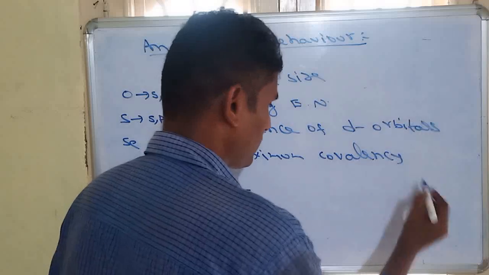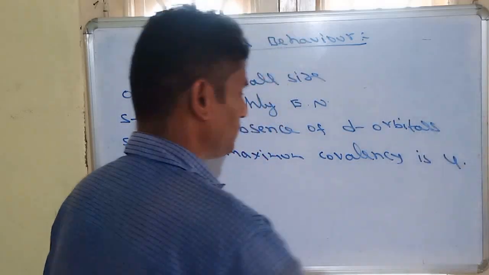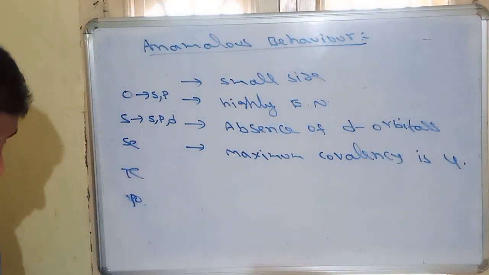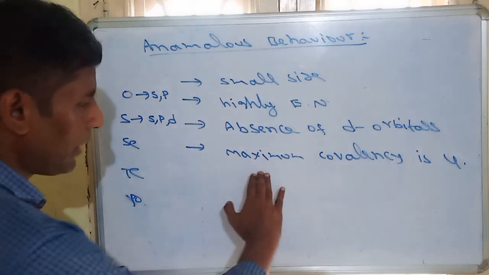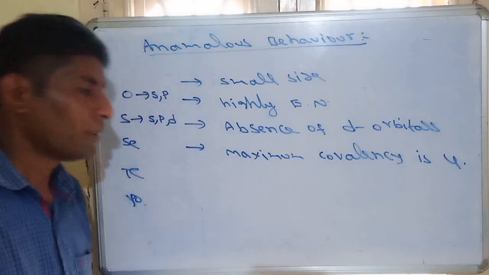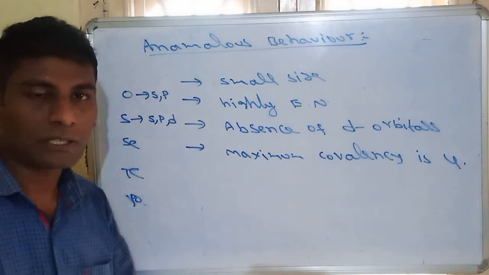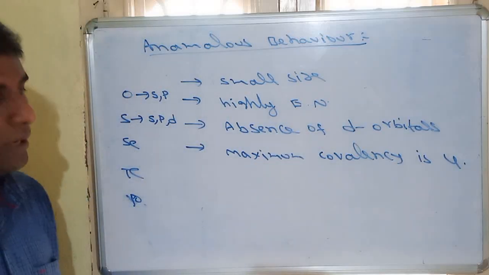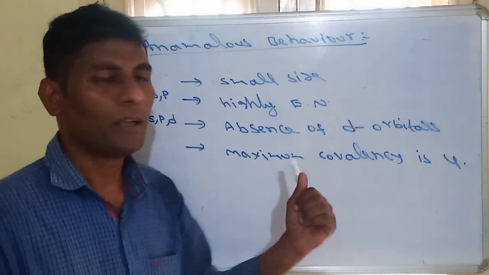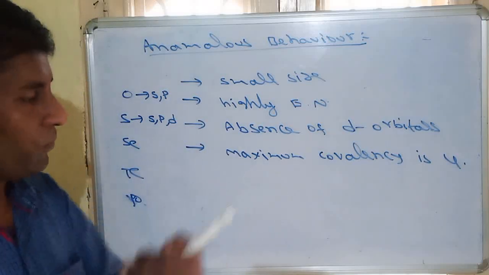maximum covalency of 4. The maximum covalency of oxygen is 4. What does maximum covalency mean? The maximum number of bonds that can be formed by oxygen is called maximum covalency. Covalency is nothing but the number of bonds possible for the atom.